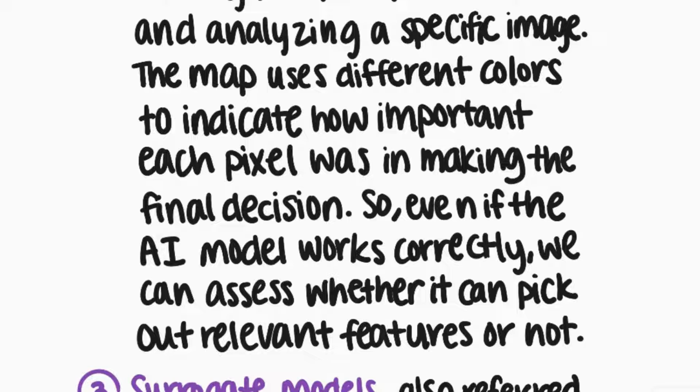So for example, if in a facial algorithm, the pixels are darker around eyes, nose, lips, and the overall bone structure, then we know that it has the right idea. But if it's highlighting something in the background of the image, then we know that it is flawed. So even if the overall decision may be possibly correct, it still helps us to realize whether it is thinking in the way that we want it to.